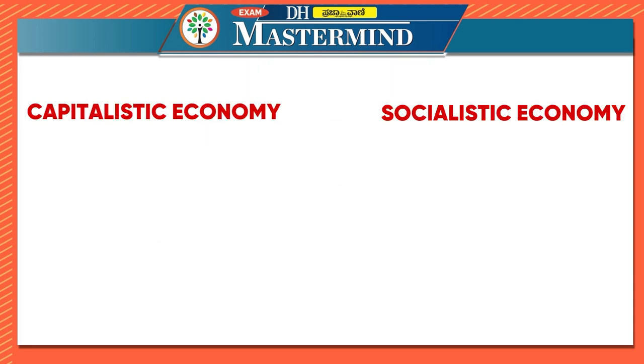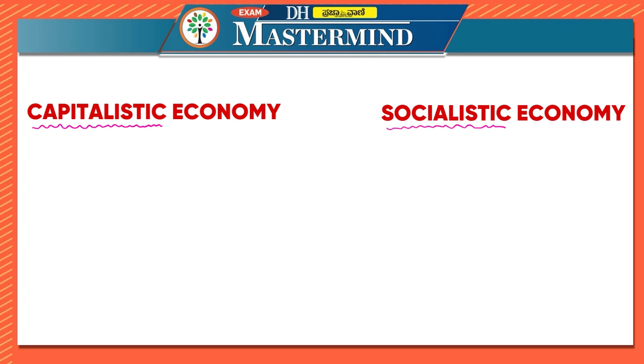In this part, let us look at the differences between capitalistic economy and socialistic economy. Usually whenever they are asking questions related to basics of economy, most of the time the question related to capitalistic or socialistic economy is very common, and it has been asked multiple times in the examination previously as well.